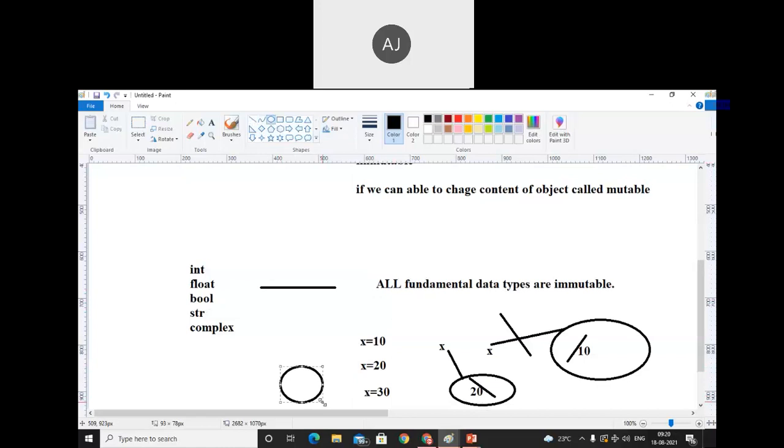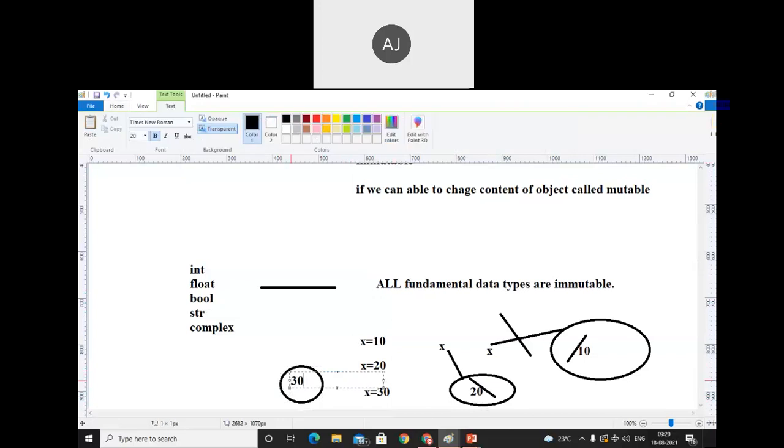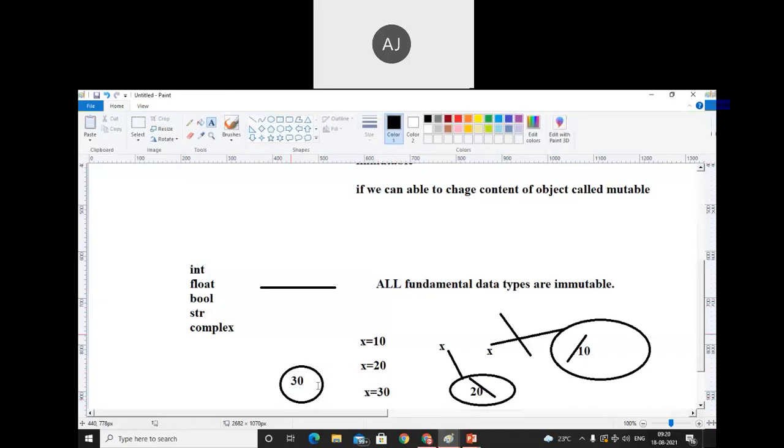See, what is the concept of mutable? If the object is the same and we are trying to change the value of the object, that concept is mutable. And if the object is different, that means the older object cannot be modified and we create a new object. Now here I am using 30. So here we created the new object.